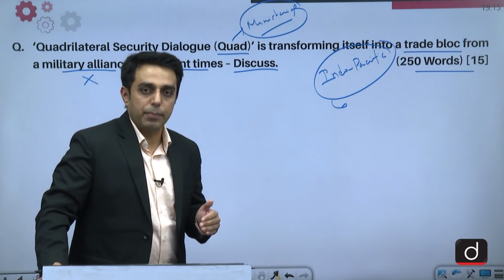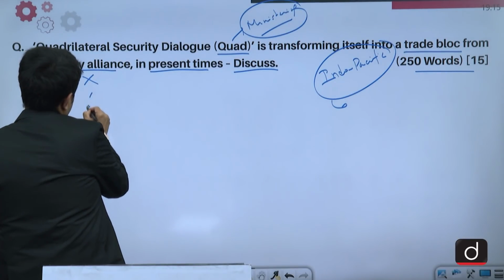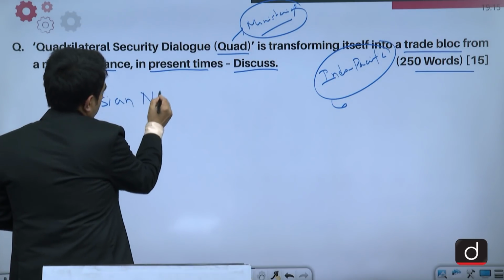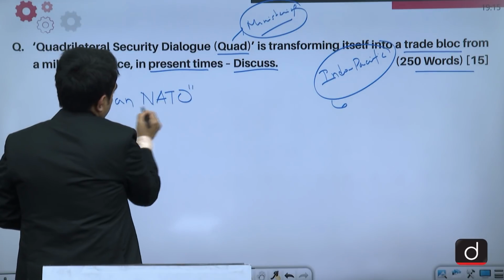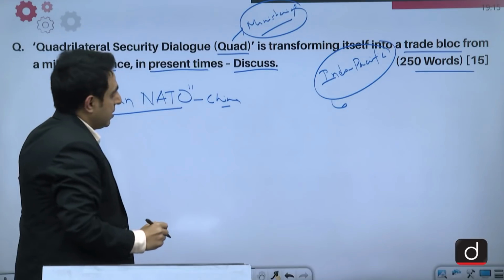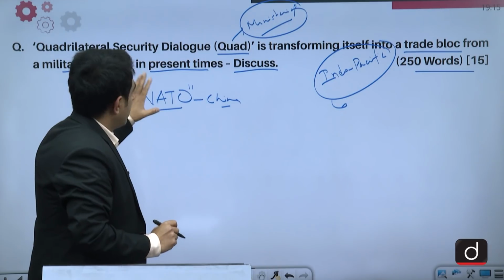That is what the Quad members say. It is China which keeps on saying that it is an Asian NATO. So China tries to dismiss Quad as an Asian NATO. This is what China says. But this is the language that UPSC has used, and we need to be careful about that.